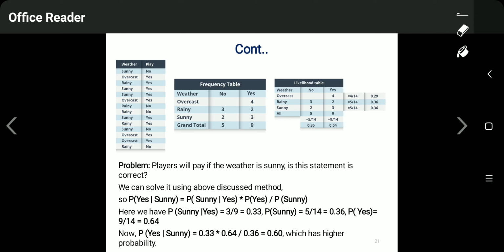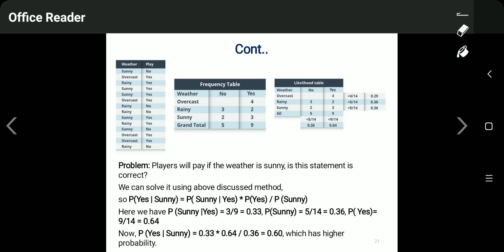So if we count the overall count of yes for all the weather, it gives 9. So how much probability? 3 by 9, so it gives you 0.33. Now P(sunny). For sunny cases, how many cases do we have? Just see in the likelihood table: 3 plus 2 is 5. So 5 times the event occurred, that is, 5 times the sunny season was there. So 5 sunny out of 14, 5 divided by 14, gives 0.36.